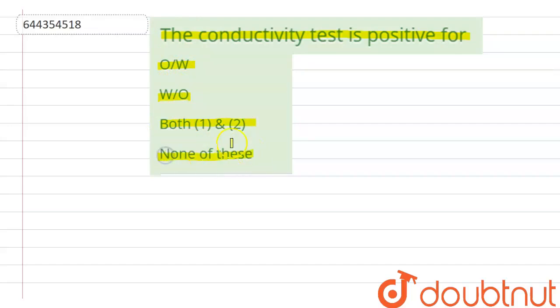The question given here is: the conductivity test is positive for which of the options: O/W, W/O, both 1 and 2, or none of these. So we have to tell which of the following has a conductivity test that is positive.